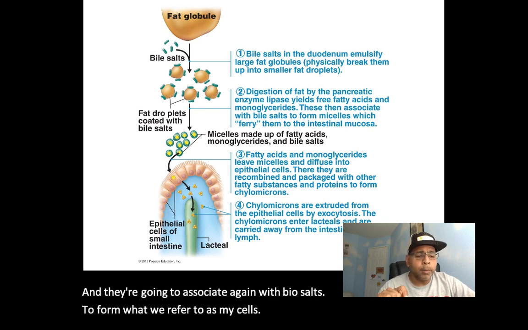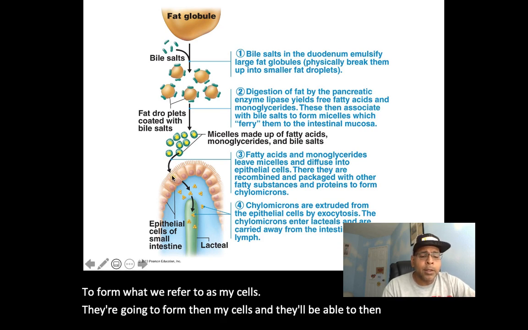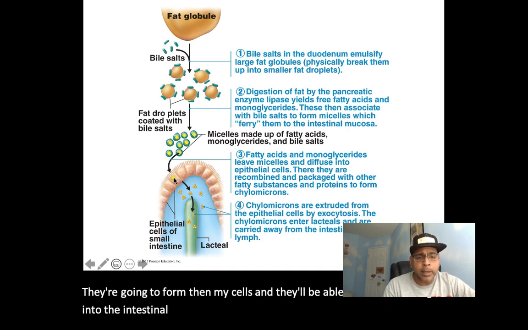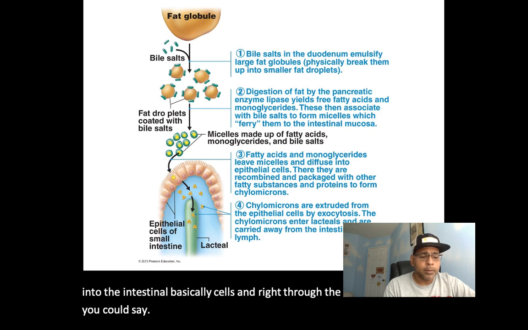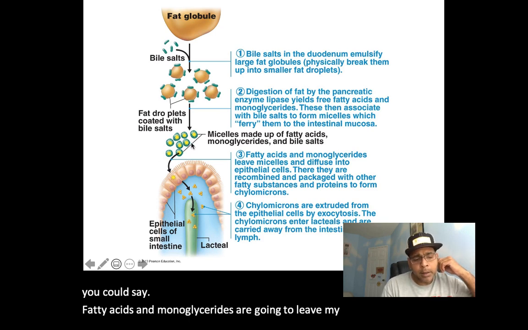They'll be able to diffuse right into the intestinal cells and right through the intestinal mucosa, you could say. Fatty acids and monoglycerides are going to leave micelles, and they're going to diffuse into the epithelial cells.